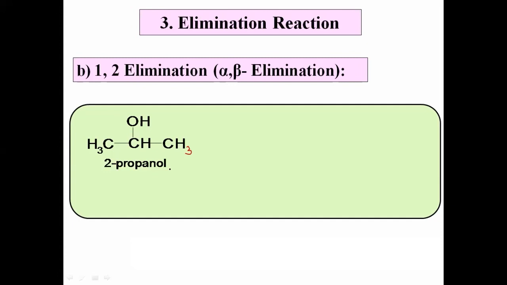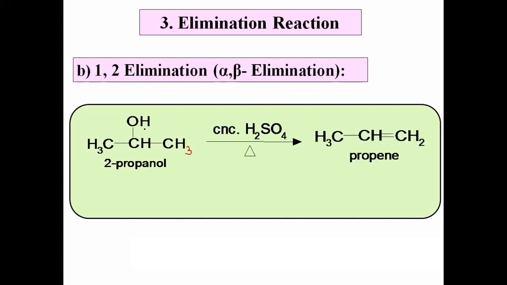When that 2-propanol is heated with concentrated H2SO4. Concentrated H2SO4 is an example of a dehydrating agent. When that 2-propanol is heated with concentrated H2SO4, what happens? That molecule undergoes dehydration. Means it loses a water molecule. How does it lose a water molecule? OH from one carbon and hydrogen atom from the adjacent carbon.